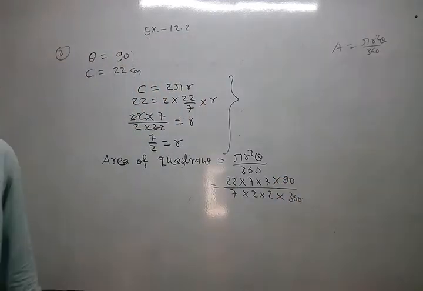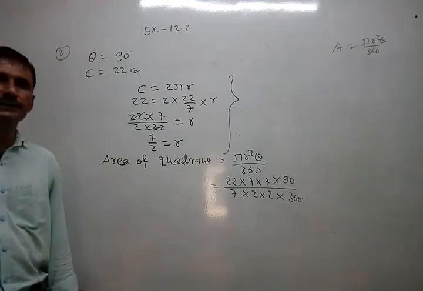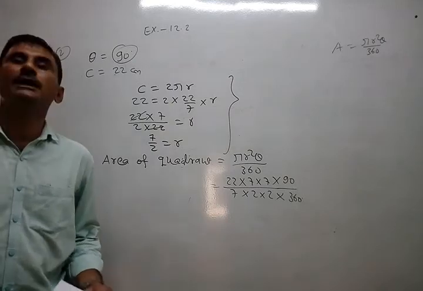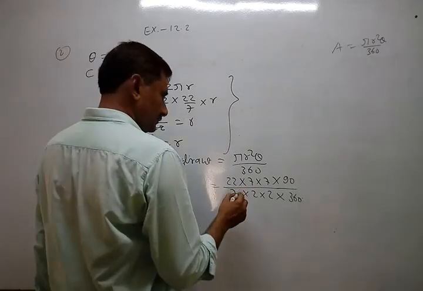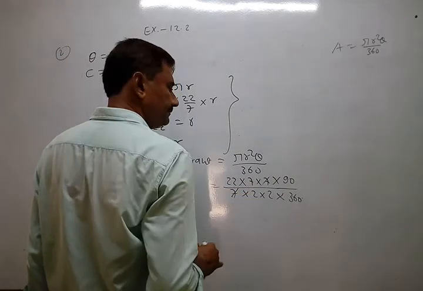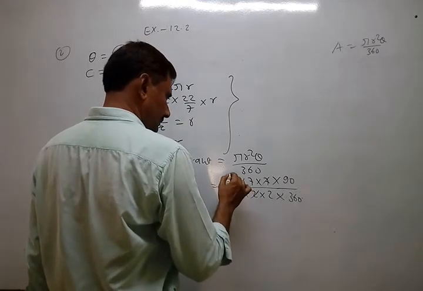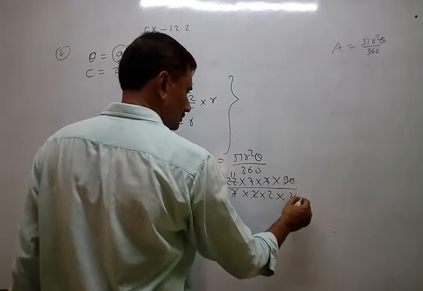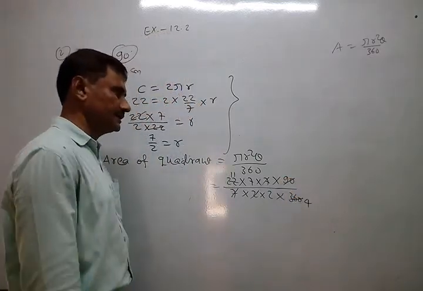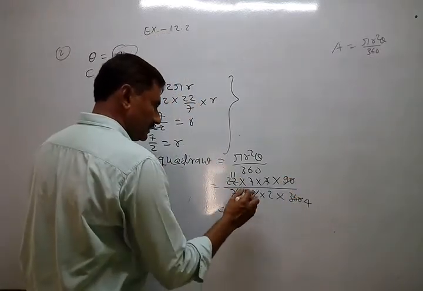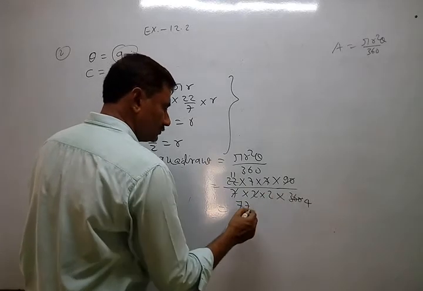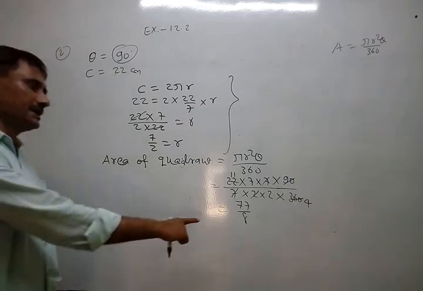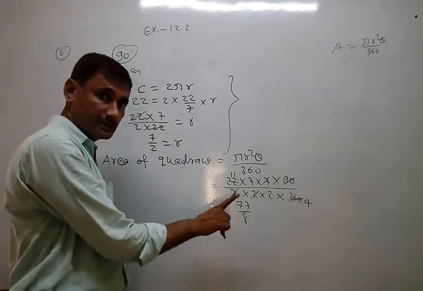Okay, again I clarify, whenever the word quadrant is there, you understand theta equals 90, not given directly, but indirectly given. So now 7, 7, 1, 2 into 11, 90 upon 4. 9 fours are 36, so 360. Now whatever is left, 11 into 7 is 77, 2 fours are 8. Now it is 8, and the prime factor is 2.